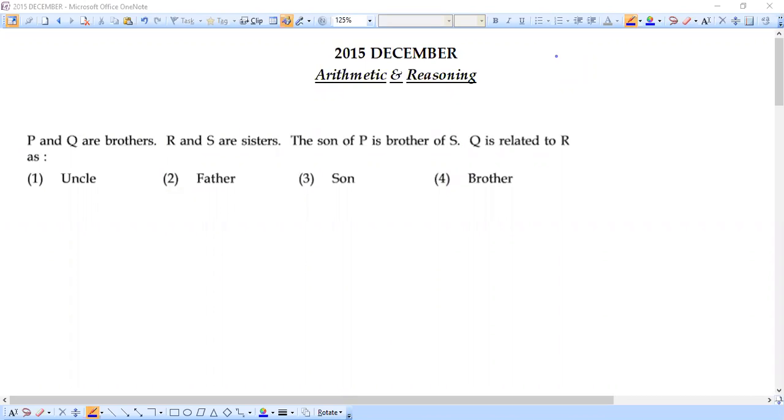This session we have the question paper of 2015 December UGC NET paper 1, and as usual we are about to solve questions from arithmetic and reasoning part. We'll get into the questions.